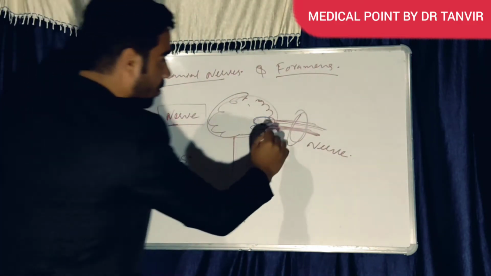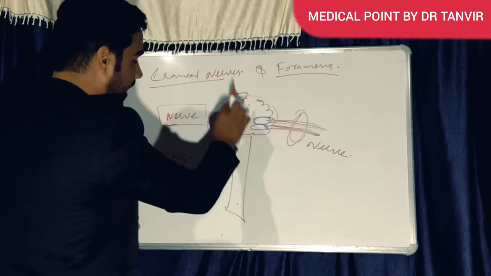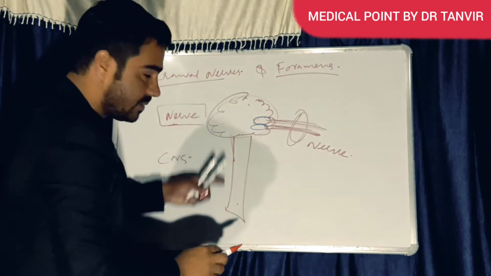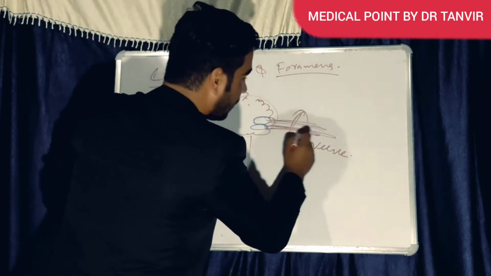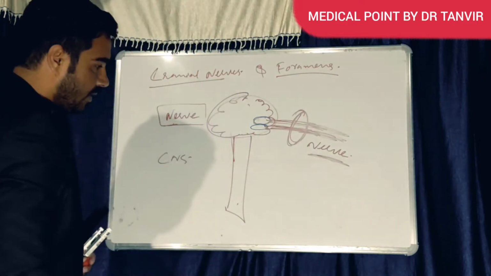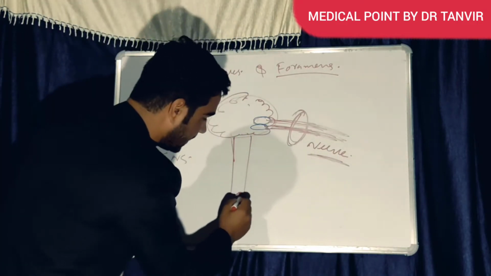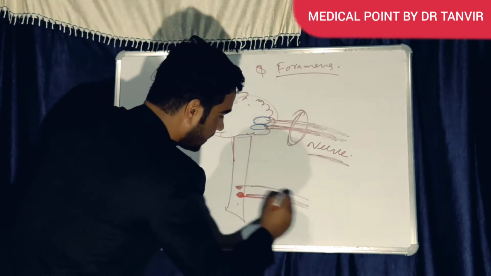A group of axons outside the central nervous system. The central nervous system is the brain and spinal cord. Here's the spinal cord, here's the cell body, and from here some axons are coming out.